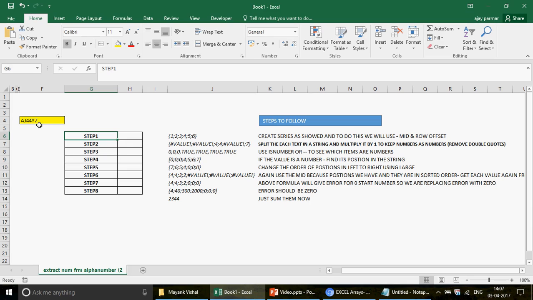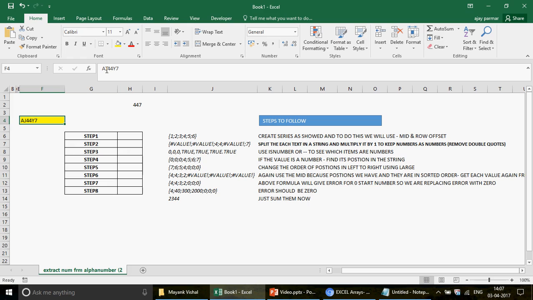So what we want to do is, I have got the file for my subscribers also, but I will show that later. We will drag the formula. I will tell you how to drag the formula, but in this situation we want to extract the numbers. How to extract the numbers from this alphanumeric series. You can see I have here A, J, 4 and then Y7. So the answer we are expecting here has to be 447.